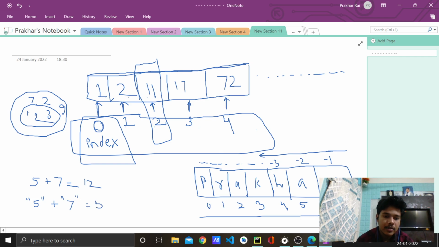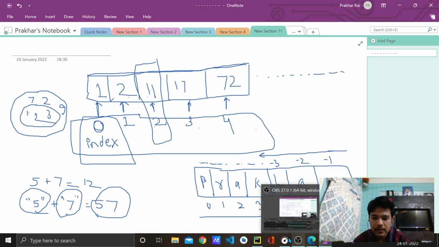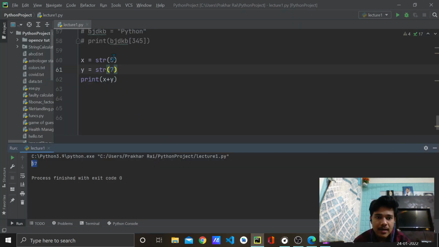Why? Because of the concept of concatenation, which I told you. Since these are of type string, they can be concatenated. So 5 and 7 got stuck together and resulted in 57, right? This 5 plus 7 should give me 12, but I converted it to string and then summed it, so it gave me 57.